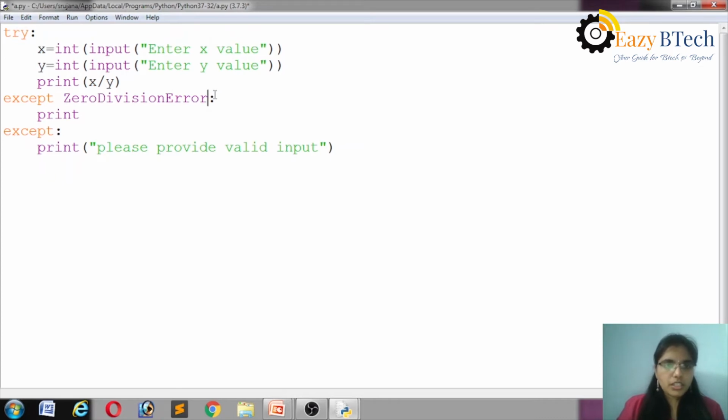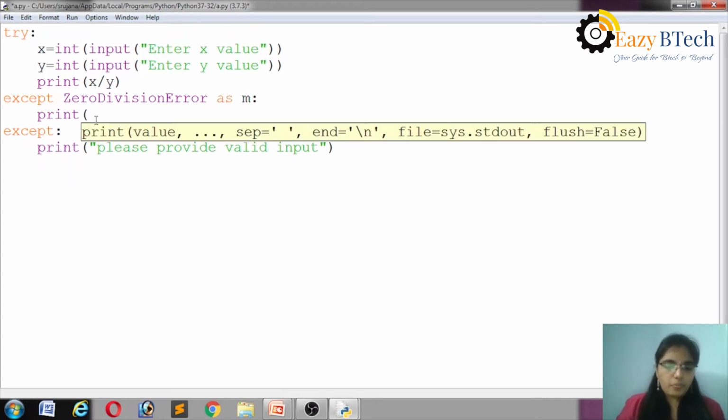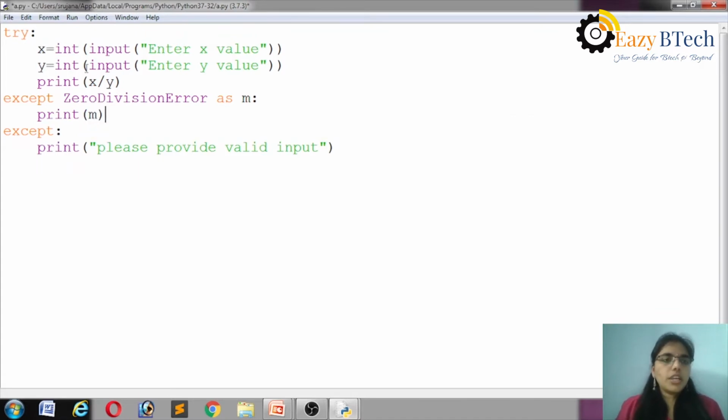I'm taking a message as m, print m. So if it is a zero division exception, the zero division except block will be executed. If it is a value error, then that except block is executed.